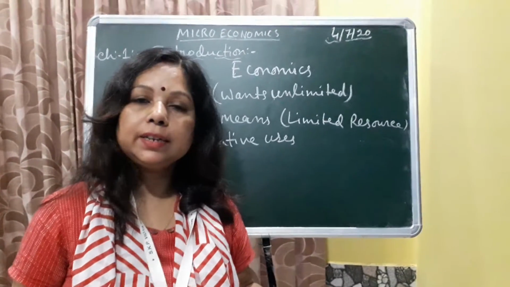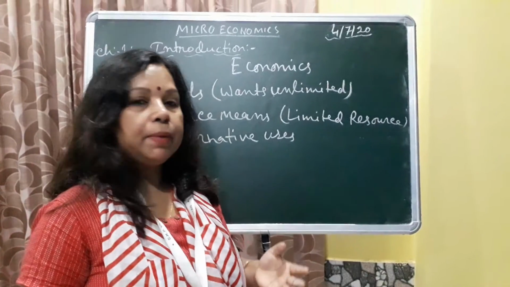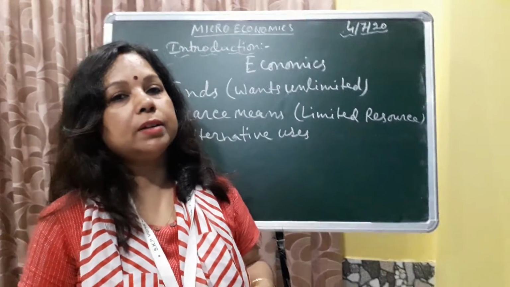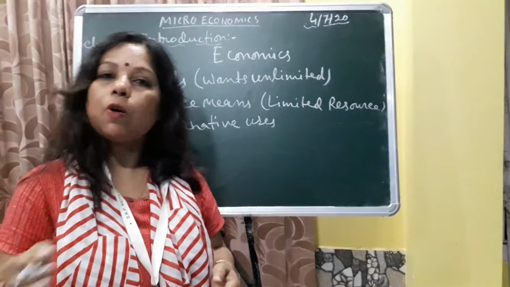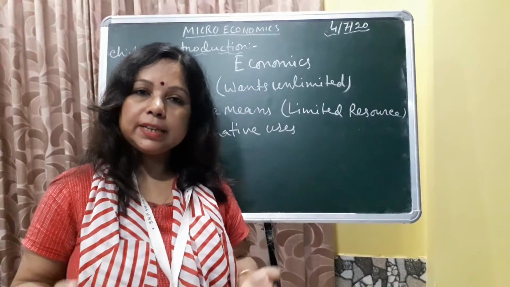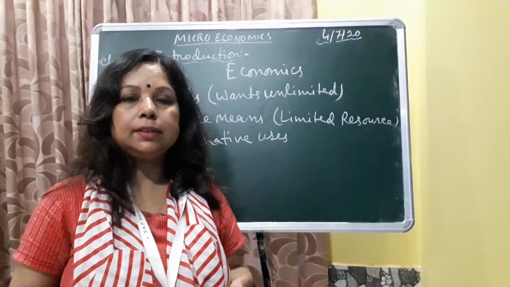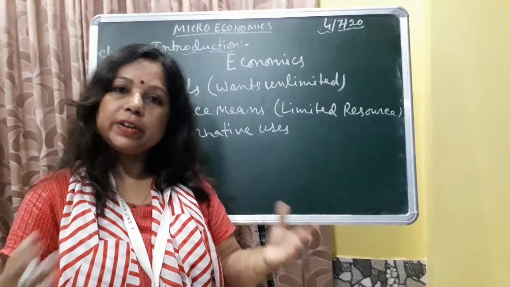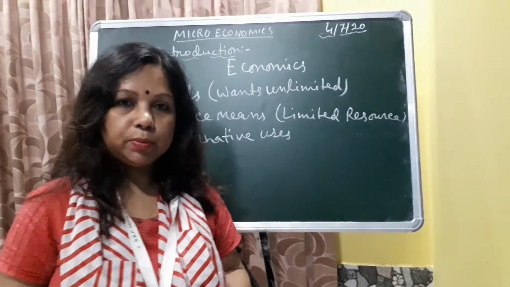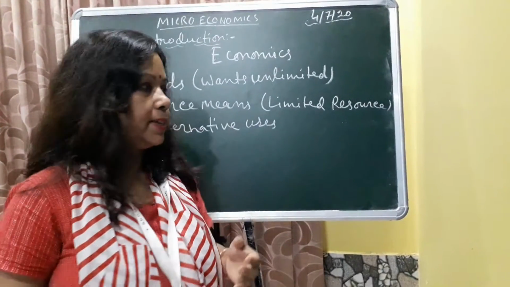We cannot easily increase the size of the land, but we have to fulfill human wants. In what way can you fulfill them? We can use the resources in alternative ways. For example, electricity is a resource, and we can use electricity in different ways. These are the alternative uses of resources.